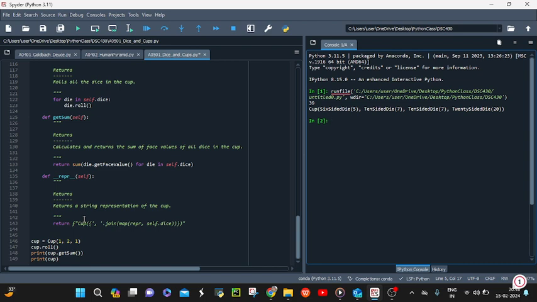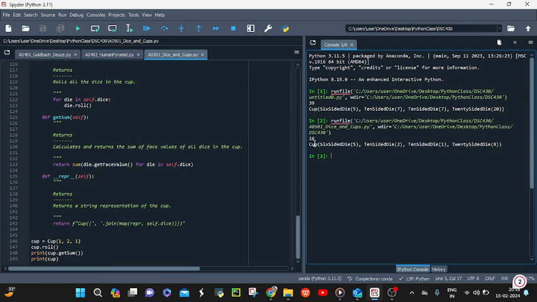Here is the example usage. Let us run the code, which creates a cup with five six-sided dice, two 10-sided dice, and one 20-sided die. It rolls the dice in the cup, prints the sum of the faces of all the dice in the cup, and prints the string representation of the cup.